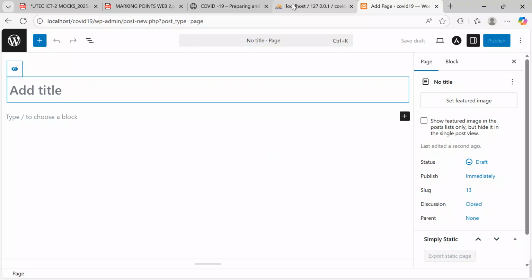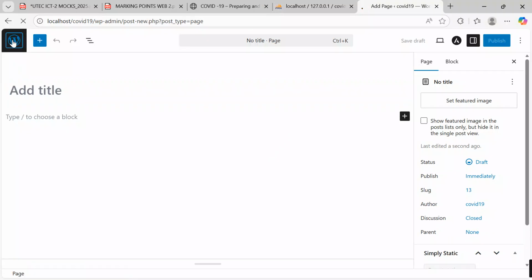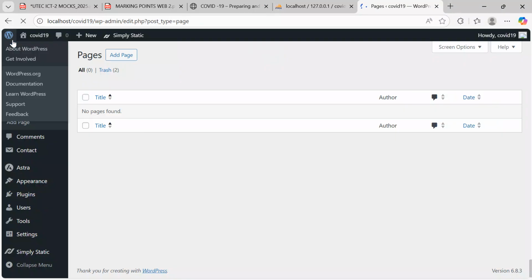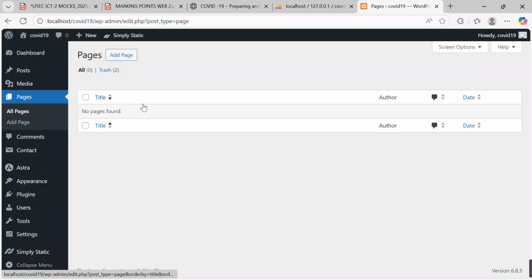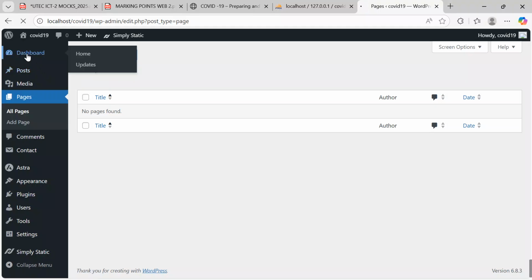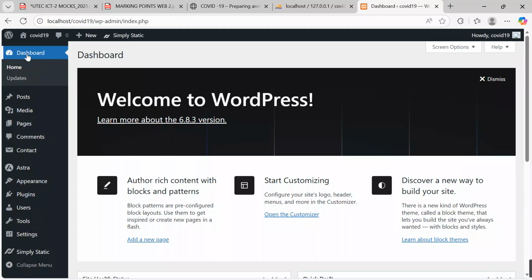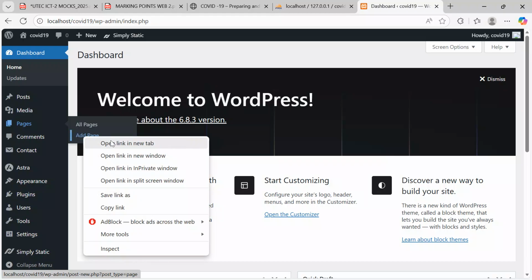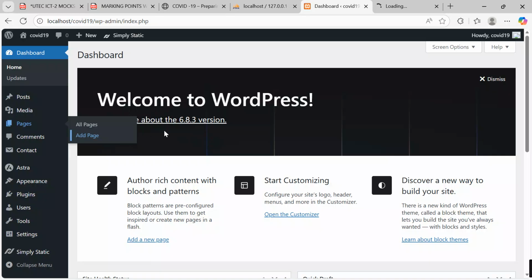Or I can also decide to go back to dashboard. Let me first go back to dashboard. Sorry, I come back here. I go to pages, come under the option that says add page, right click and say open new tab. We are opening that in a new tab. That is page 1.